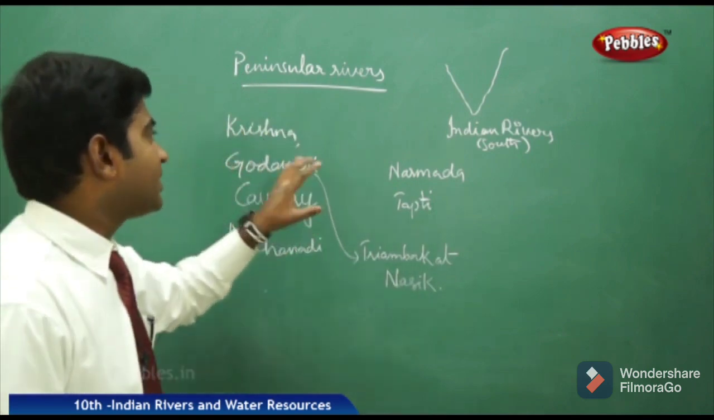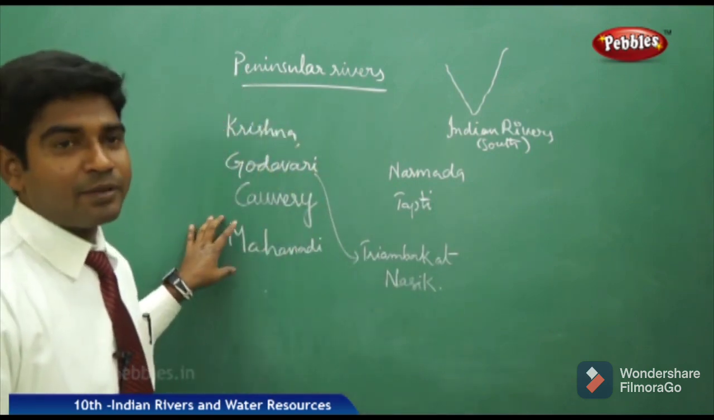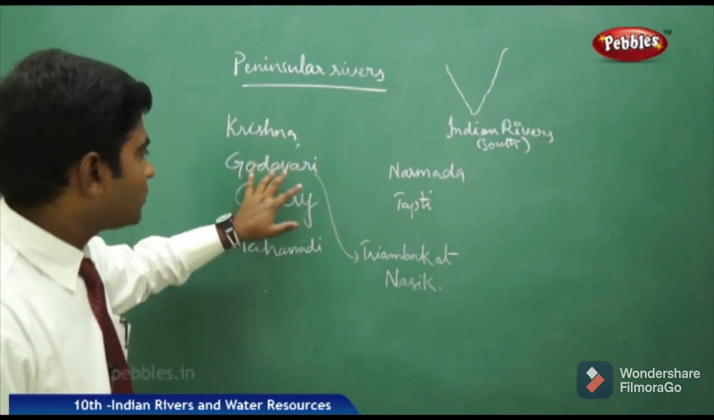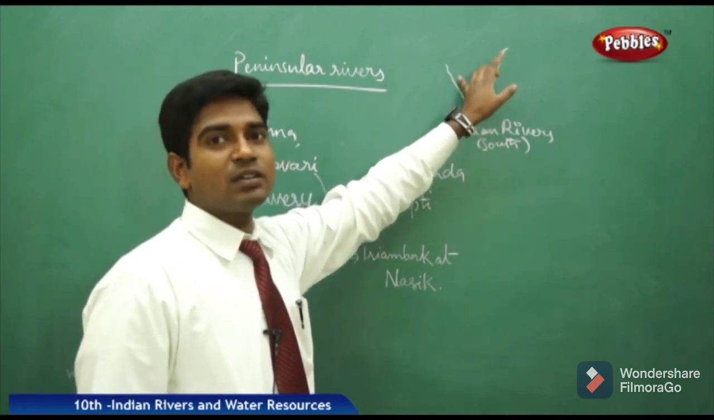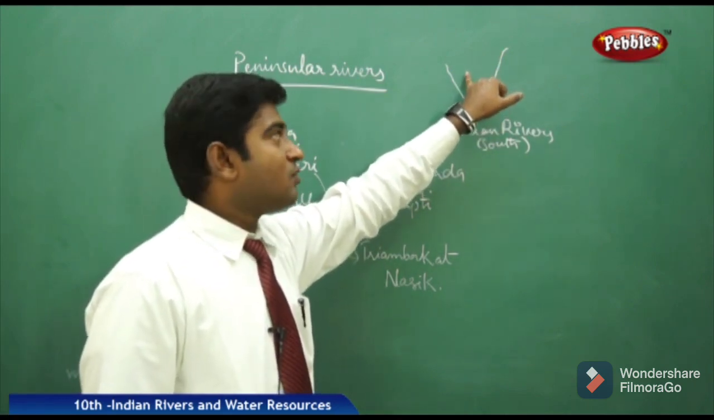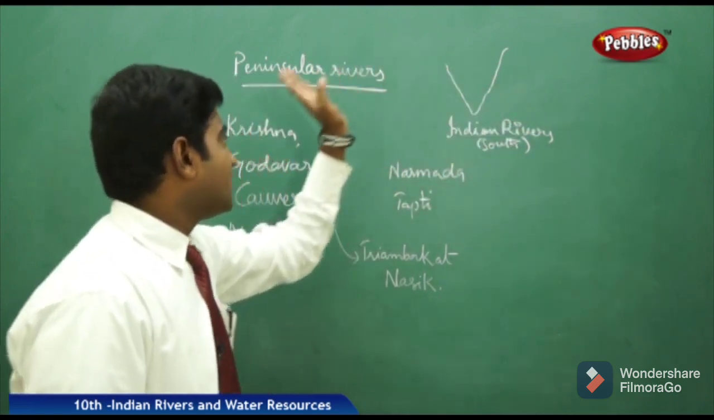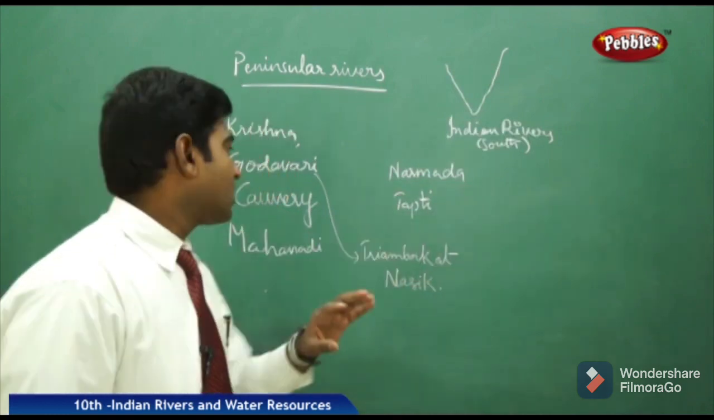The major rivers of peninsular India are Krishna, Godavari, Kaveri and Mahanadi. Krishna and Godavari are the largest rivers, and of them Godavari is the largest, which starts its journey at Trimbak at Nasik in the Maharashtra region, flows towards Andhra and joins the Bay of Bengal. The Krishna also starts in Maharashtra, flows towards Andhra and joins the Bay of Bengal.